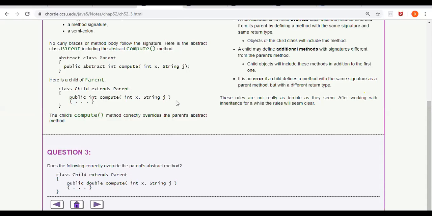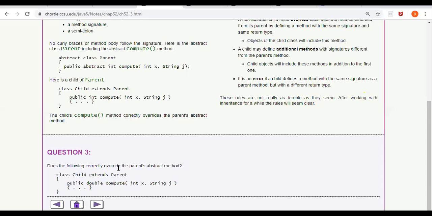Here there is an abstract class Parent which has an abstract method, public abstract int compute, int x comma String j. Now you should tell me whether this child has properly redefined this abstract method or not.